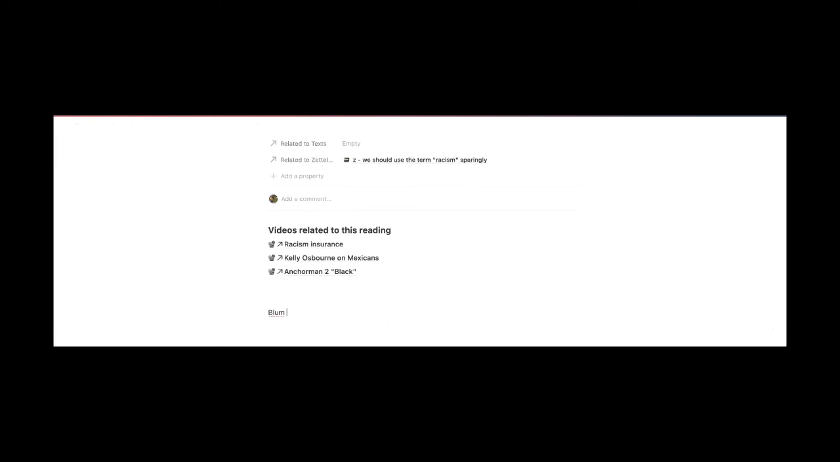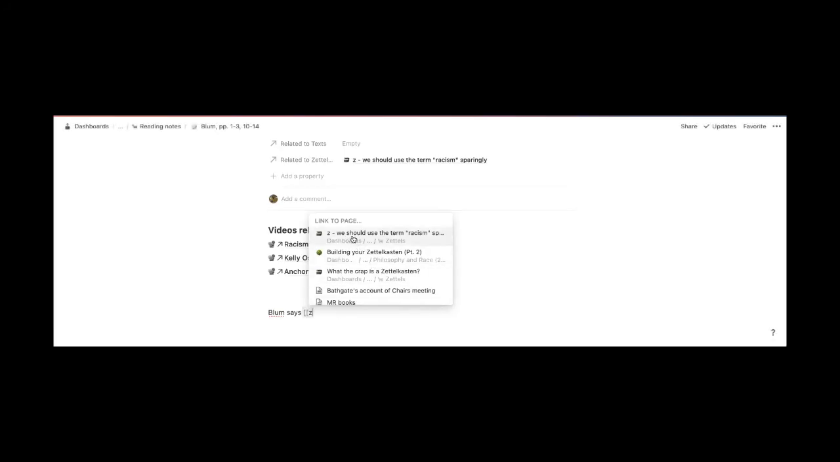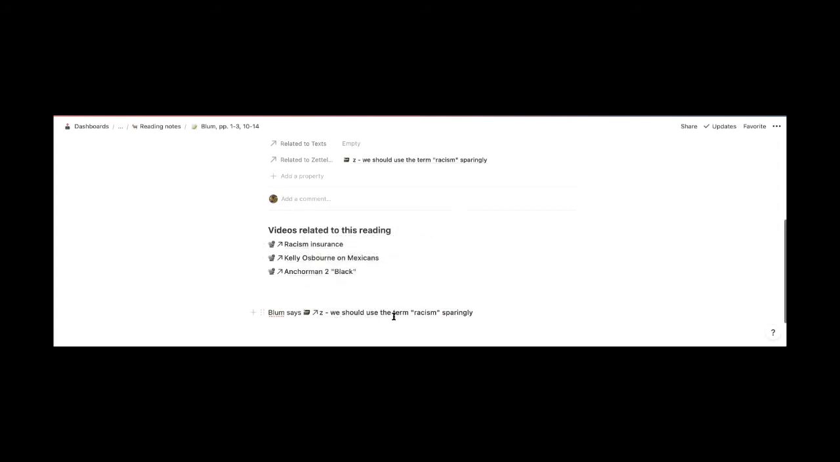Bloom says, after I say Bloom says, I'm going to hit the square brackets twice, and then I'm going to hit Z, which will pull up my zettels. And in this case, it's at the top. So Bloom says we should use the term racism sparingly. And let's say C page. I'm going to tell myself to look at page 2 and page 8.